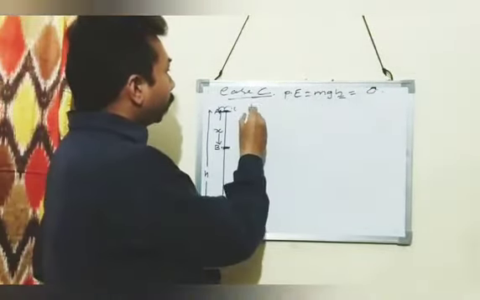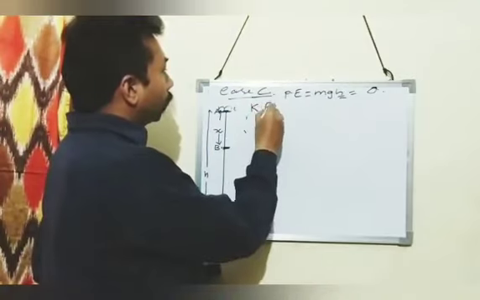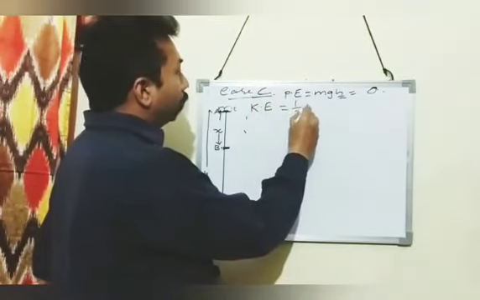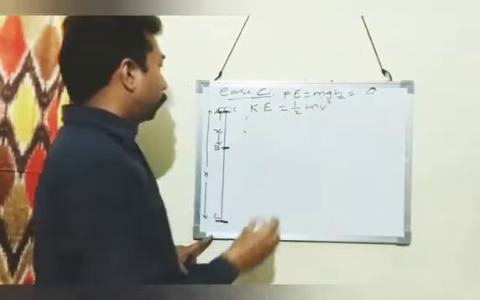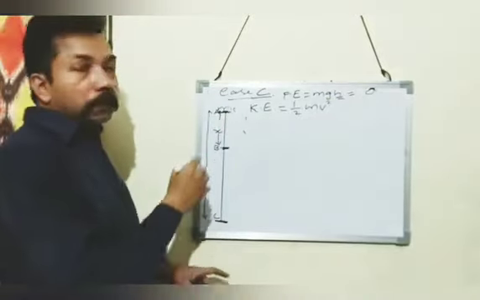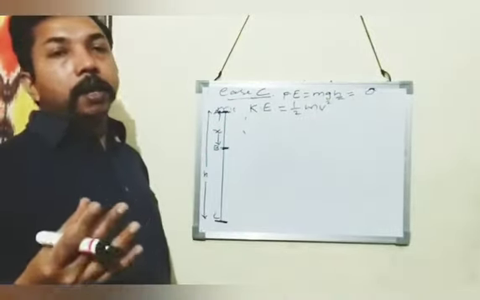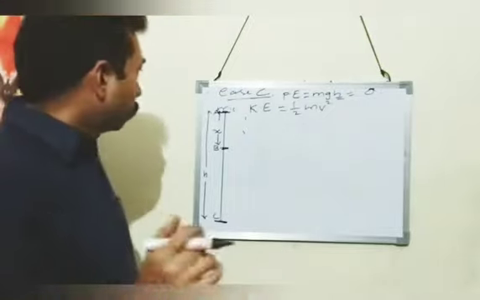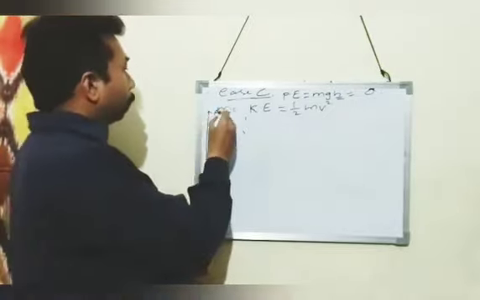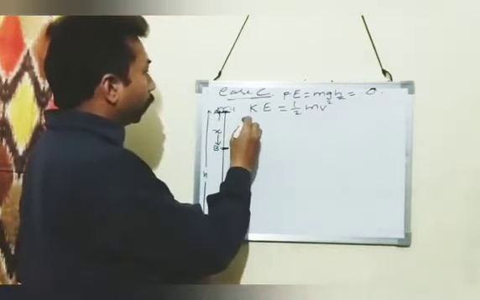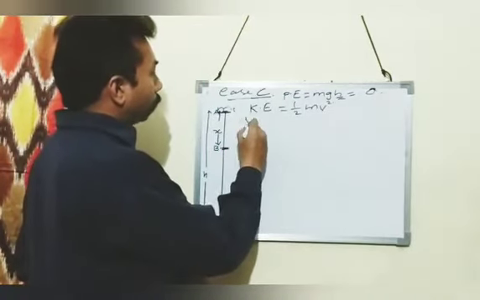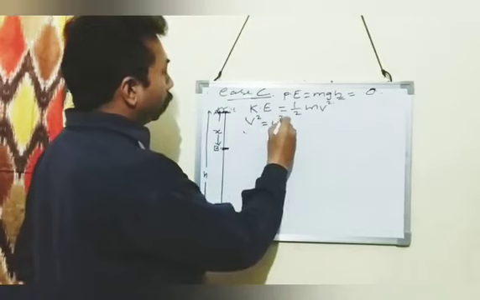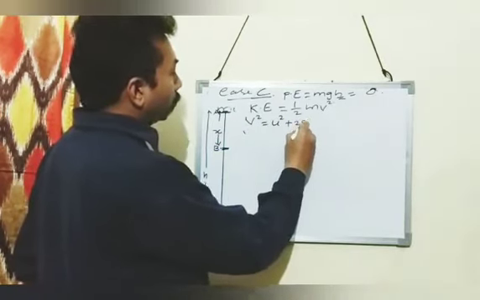Now we have to find kinetic energy. You know the formula of kinetic energy. Kinetic energy is equal to half mv square. In order to find v square, again we will use Newton's equations of motion. We take from point A to C. From point A to C, we apply this formula: v square is equal to u square plus 2g.